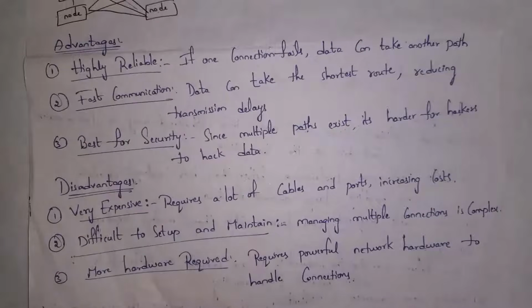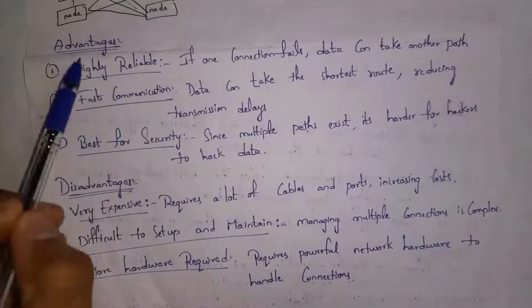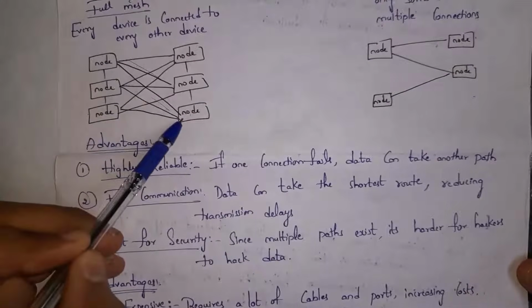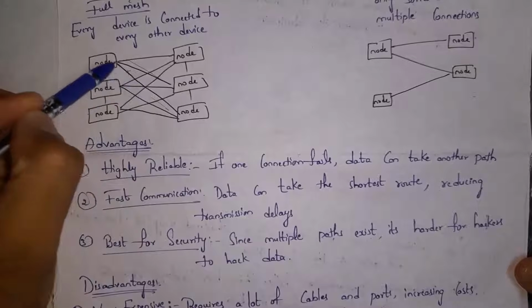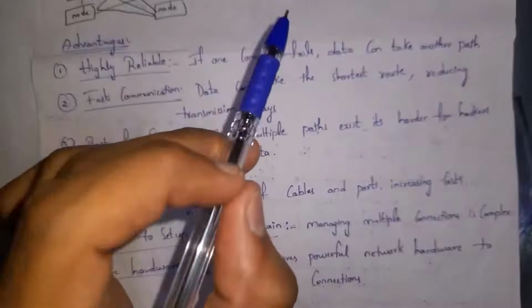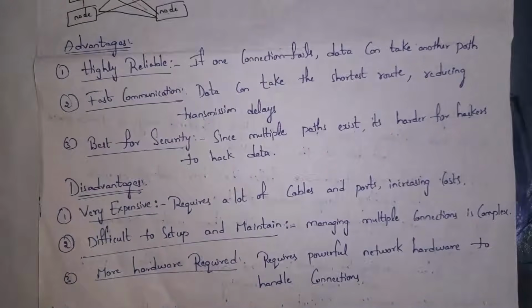These are advantages of mesh topology, and the first one is highly reliable. For example, this computer wants to send data to this computer. If this path fails, still this computer can take this path in order to send data. So if one connection fails, data can take another path. And second one is fast communication. Guys, as computers are directly connected, data will be transferred very fast. And third one is best for security. Guys, data will be transferred from different paths. Hackers don't know in which path our data will be traveling. Hackers cannot hack our data.